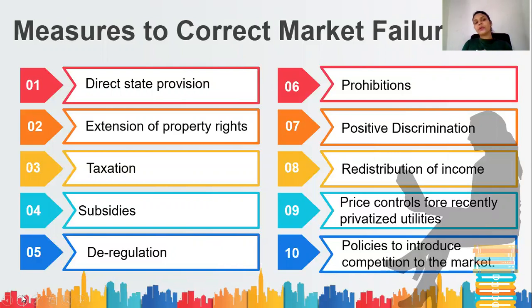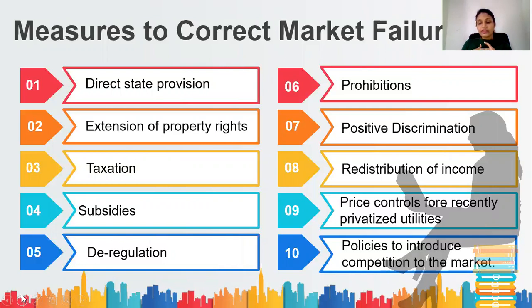Okay, the first one is direct state provision. For example, we can say provision of public goods and merit goods by the government. Externalities can be taken out, right? Then extension of property rights, protection of patent rights, copyrights and trademarks can be done. Then taxation. You can impose higher taxes on the consumption of demerit goods. Then subsidies. You can subsidize the production of merit goods.